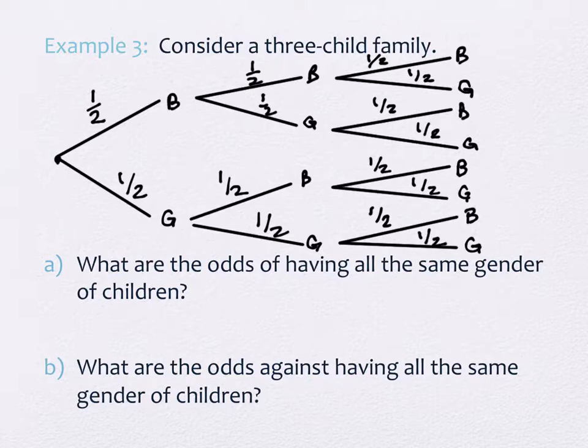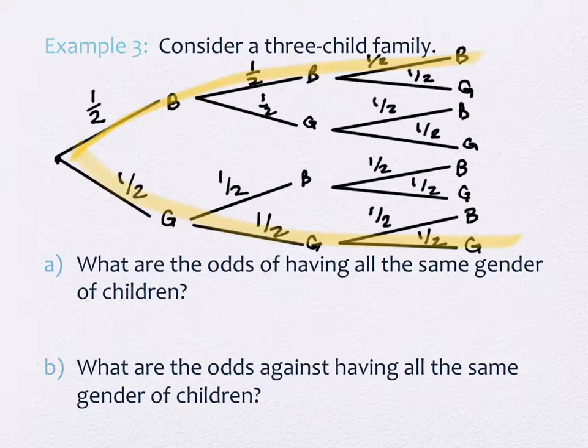All right, so the considerations that we're looking at are the odds of having all one gender compared to differing genders, either two of one and one of the other, or something like that. So there are two branches that have all of one gender, the one along the top and the one along the bottom, right? Two branches.